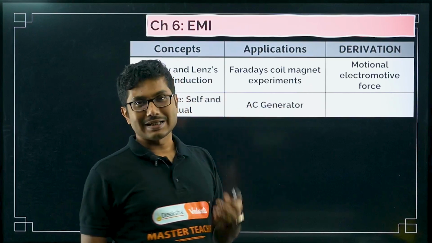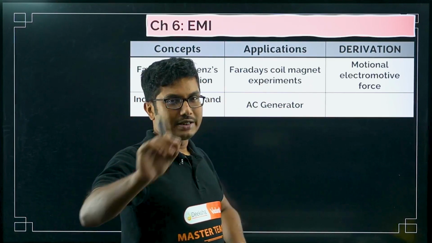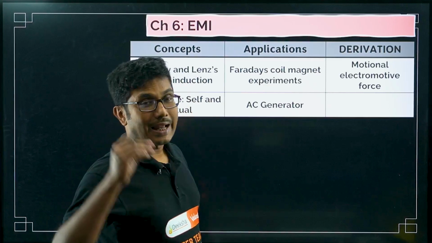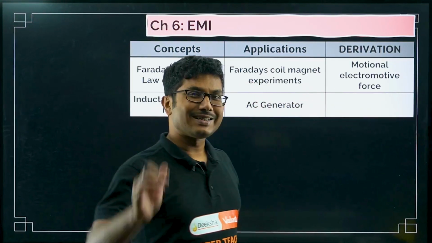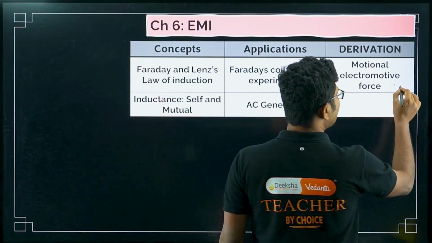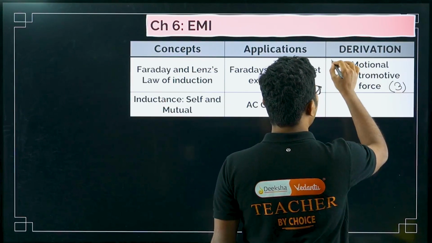AC generator is another application. You can read it just a bit and understand what formula is involved. Then this derivation is super important. This is a 3 marks derivation, but most likely it will come. This is a super important derivation.